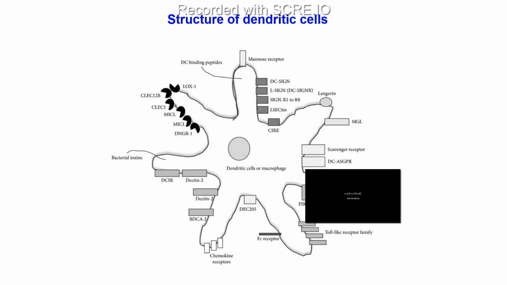So this is the structure. Here, in the presence of bacterial toxin, they bind to these receptors, and here chemokine receptors are there to which chemokines will come and bind, and these are the toll-like receptor families which bind to the specific antigen or PAMP molecules.